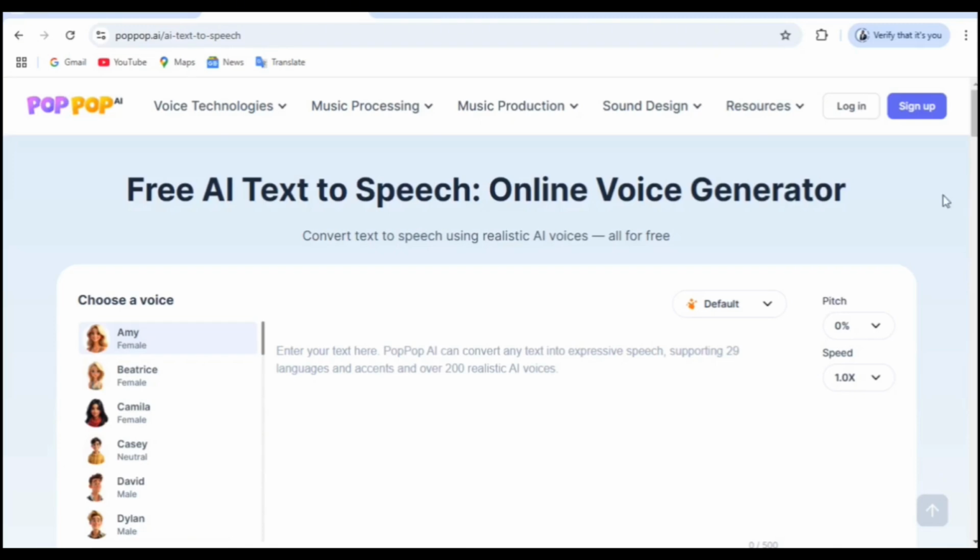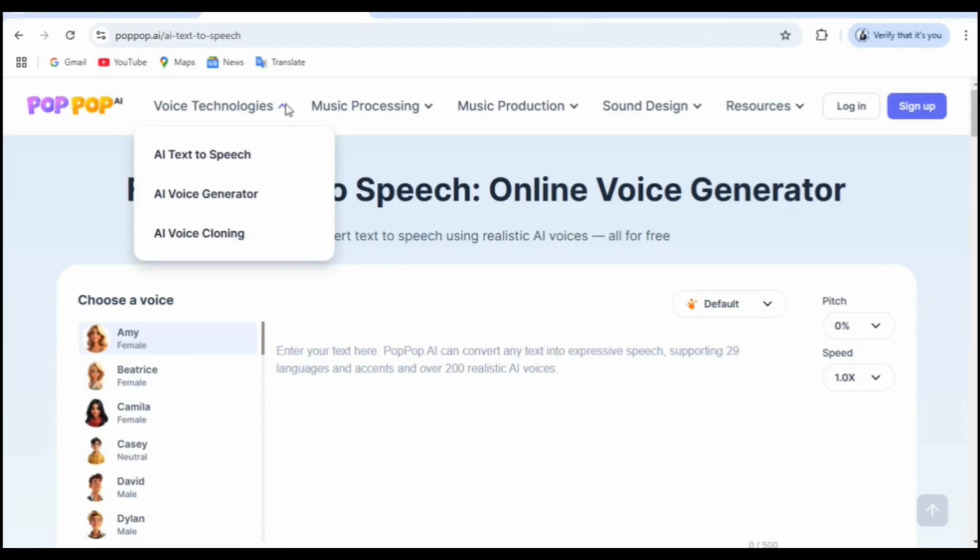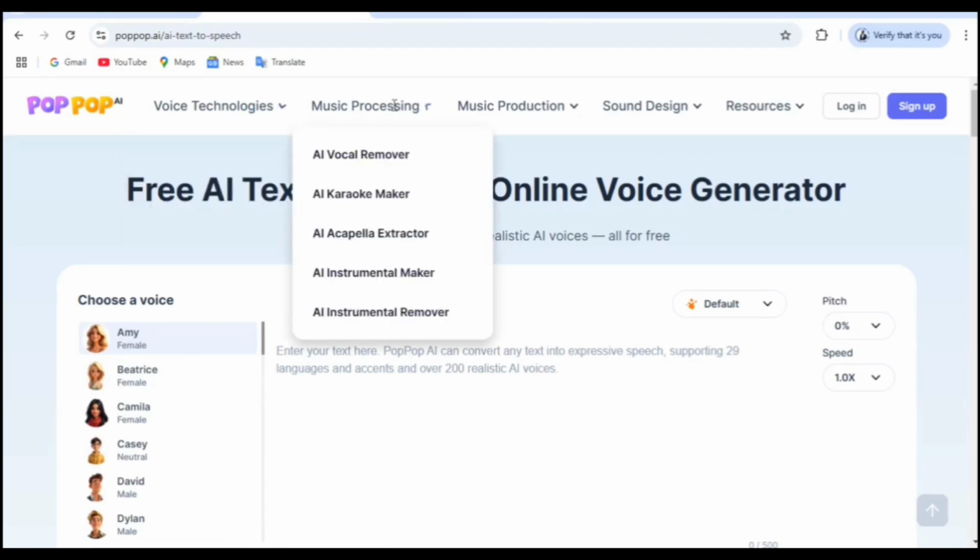Pop AI is not limited to just text-to-speech features. Here are some of its unique options. To explore more features, simply click the drop-down arrows.